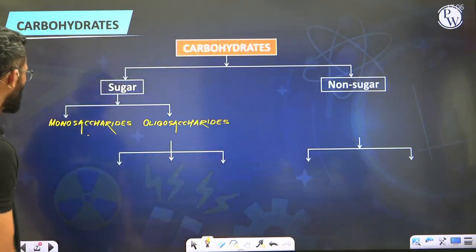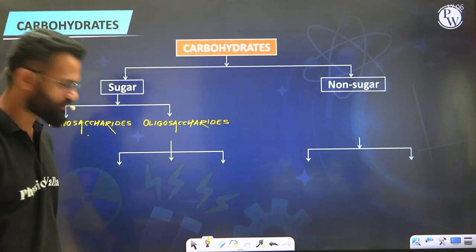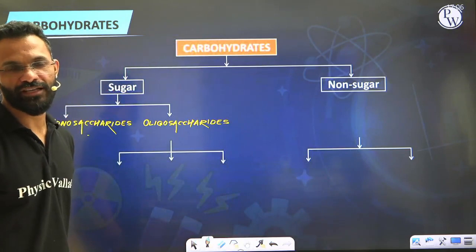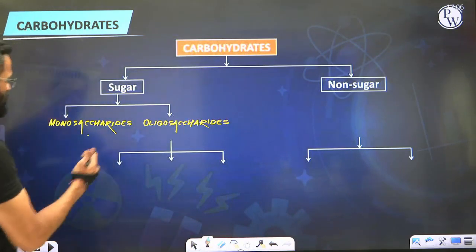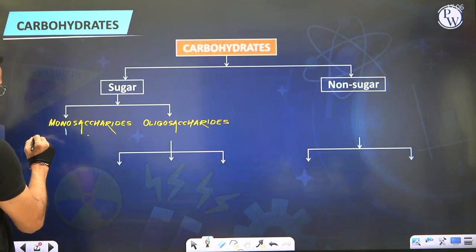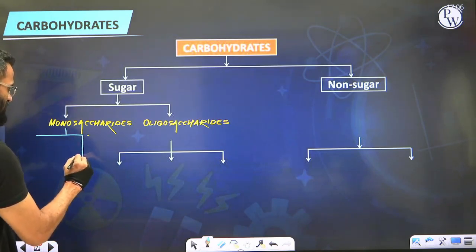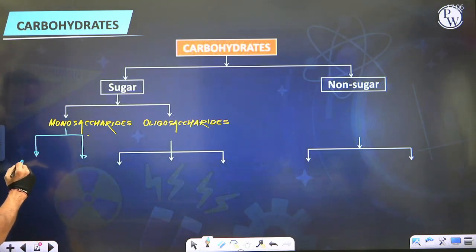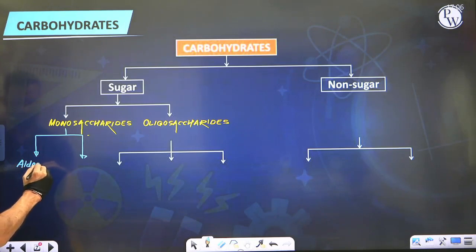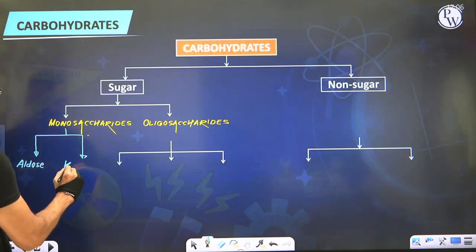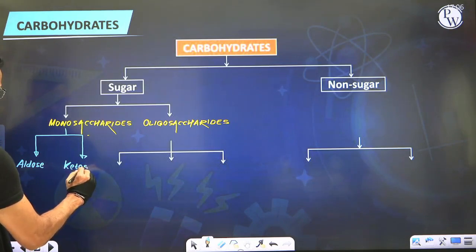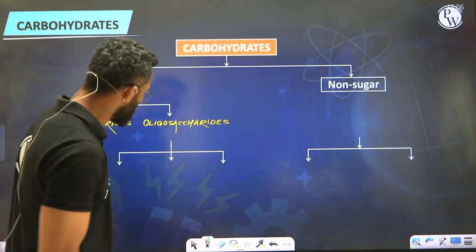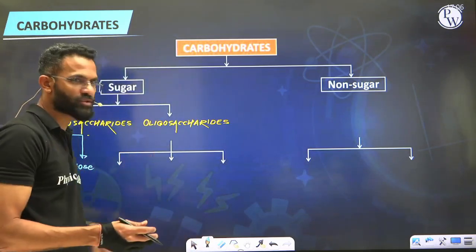When you talk about monosaccharides, we saw two examples, glucose and fructose, in which glucose contains the functional group aldehyde and fructose contains the functional group ketone, and that's why monosaccharides can be further classified into two categories, that is aldoses and ketoses. So monosaccharides are of two further types, aldose and ketose, whereas oligosaccharides are of three further types. Oligosaccharide meaning those which produce 2 to 10 units of monosaccharide.